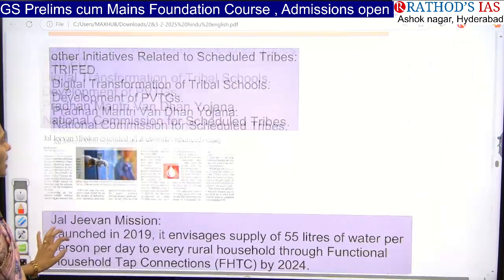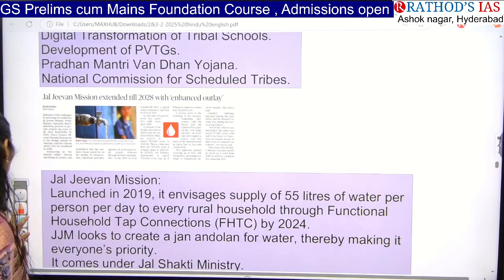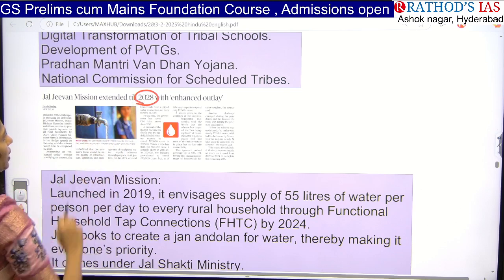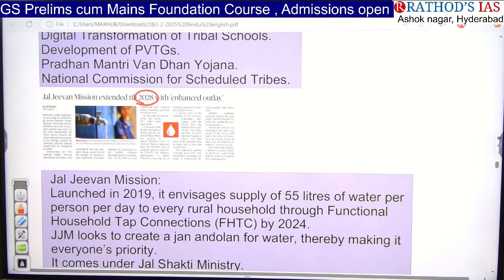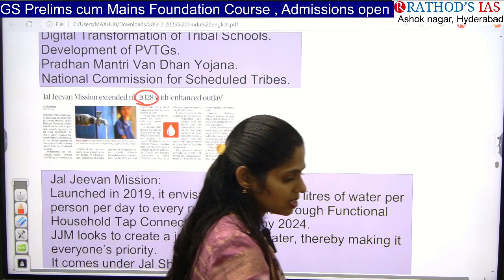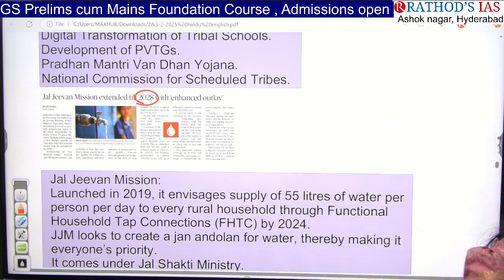It is about Jal Jeevan Mission. Jal Jeevan Mission extended till 2028 with enhanced outlay. We are not going to see the budgetary things here, just the important facts regarding this.